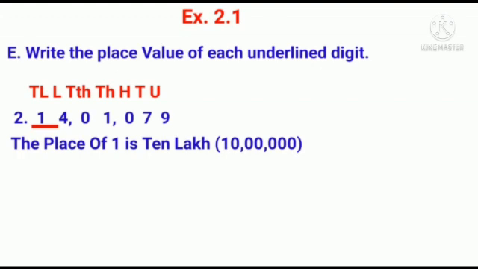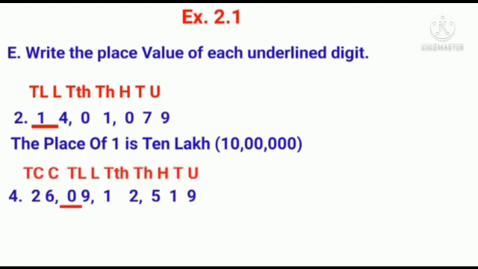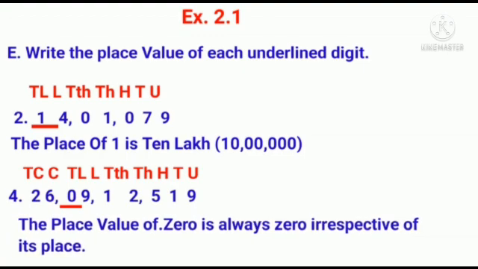The next number is 26 crore 9 lakh 12,519. What is the underlined digit here? Yes, the underlined digit is 0. So, what is the place value of 0? Yes, the place value of 0 is always 0, irrespective of its place. Let us see the next question.